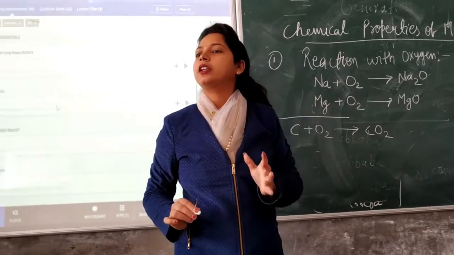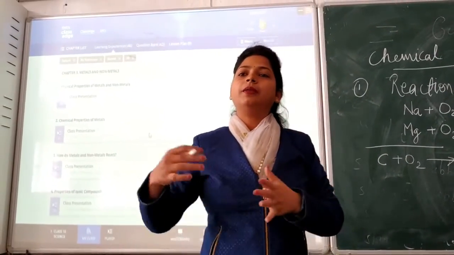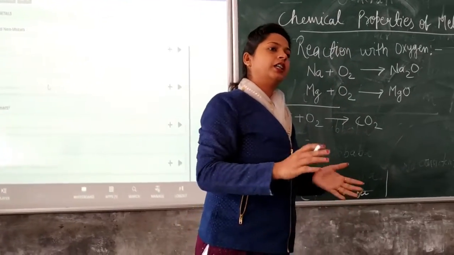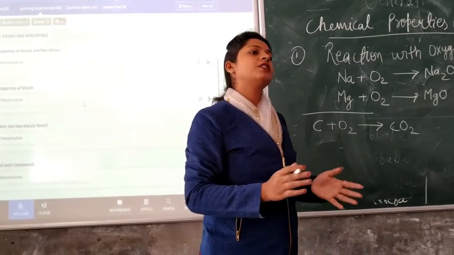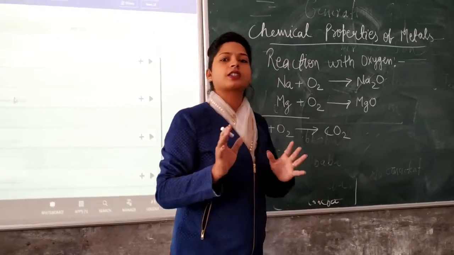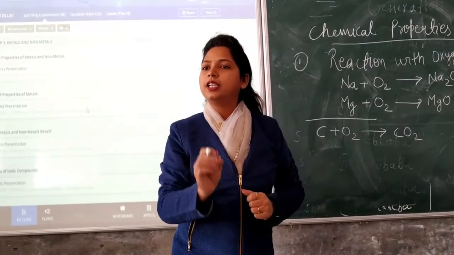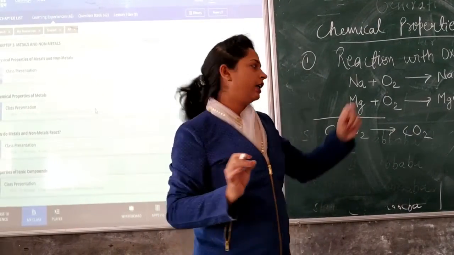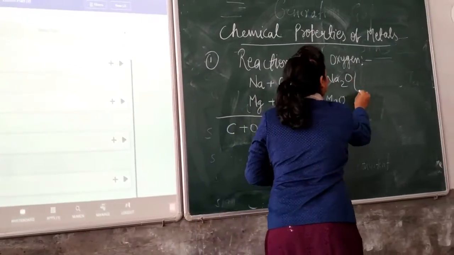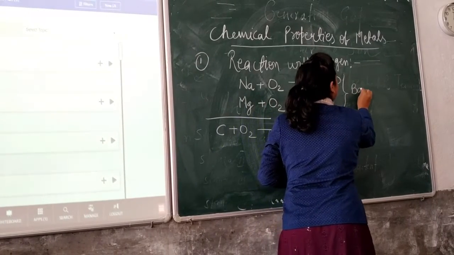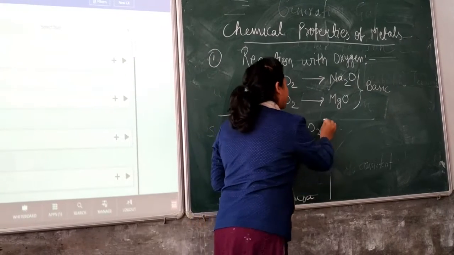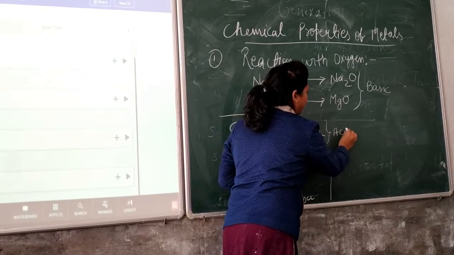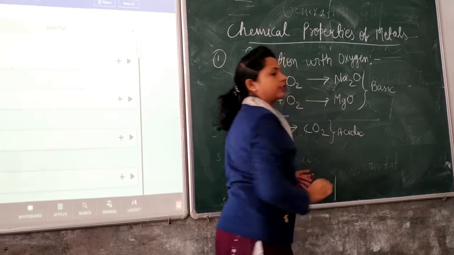Definitely this question will arise in your mind that metal is also reacting, non-metal is also reacting, and both react with oxygen to form an oxide, then what is the difference between these two oxides? The nature is the only difference. The nature of these metallic oxides is basic, and these non-metallic oxides are acidic in nature.